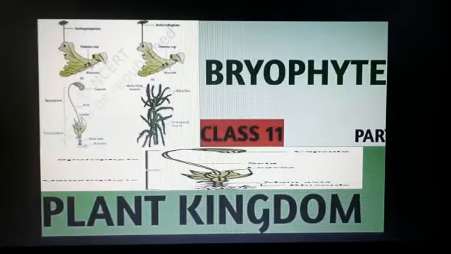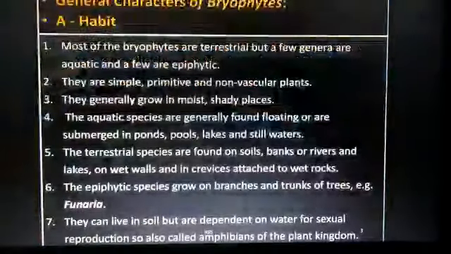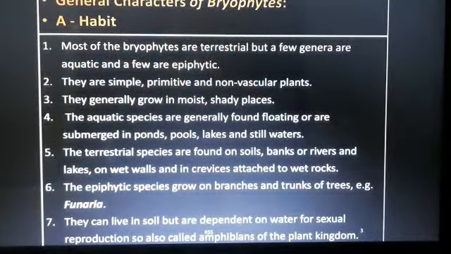We read all the characteristics of bryophytes, that bryophytes are considered to be the simplest multicellular land plants. And in this division we read that they are called amphibians of the plant kingdom, and it is very important, student, that bryophyte is also called amphibians of the plant kingdom. So first of all we read the general characteristics of bryophytes.